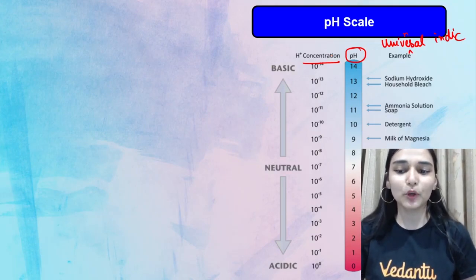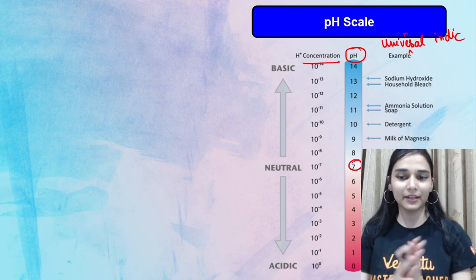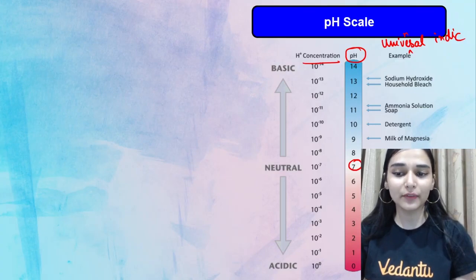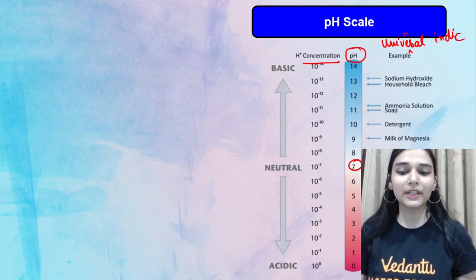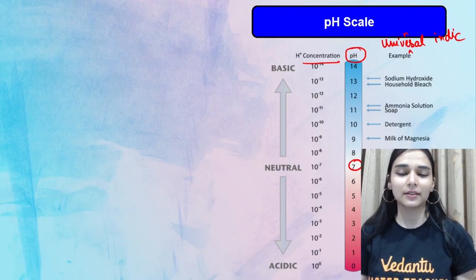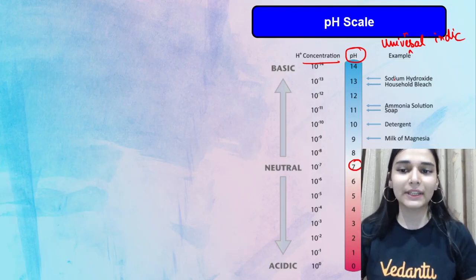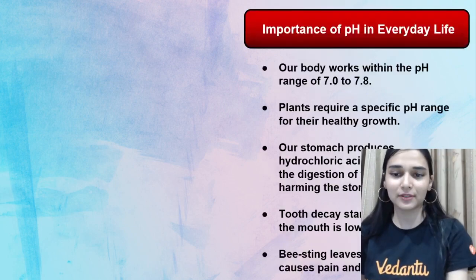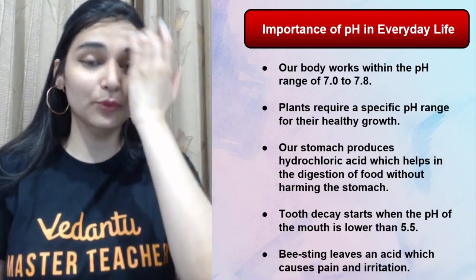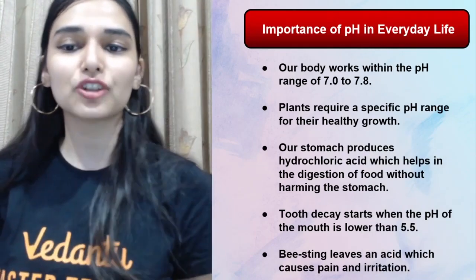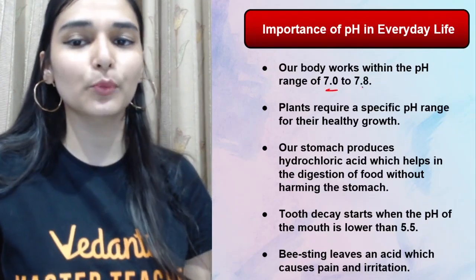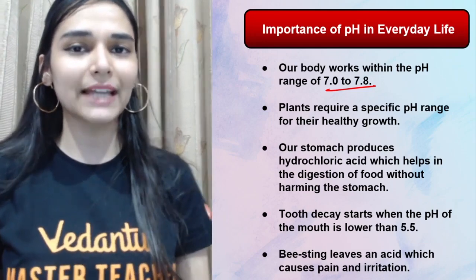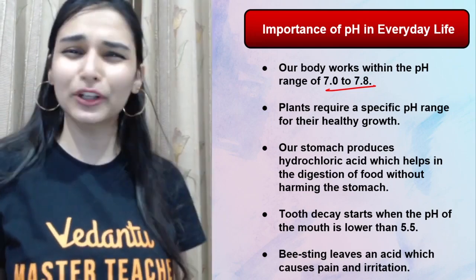Go through this table. Like pure water will be having pH around 7, right? Then you are having blood का pH होता है around 7.4. Try to remember it. So देखो acids you are having low pH. Bases, sodium hydroxide, household bleach, bases. ठीक है, high pH. Now this is very important application of pH in the everyday life. जैसे your body works in a perfect value of pH is 7 to 7.8. So our body is built in a way that we can withstand slightly basic medium but not the acidic one.